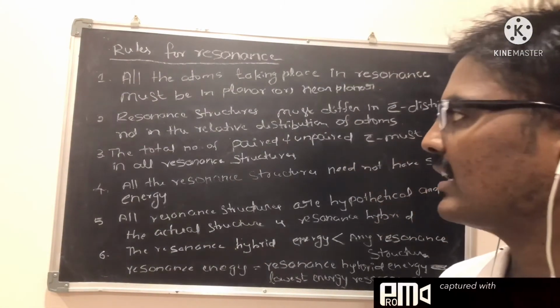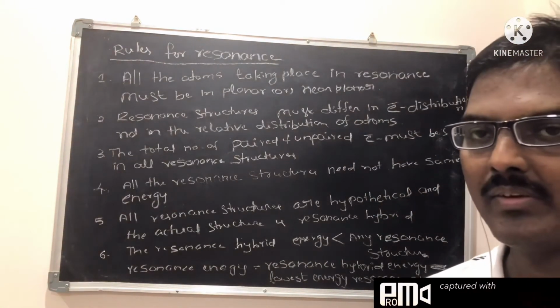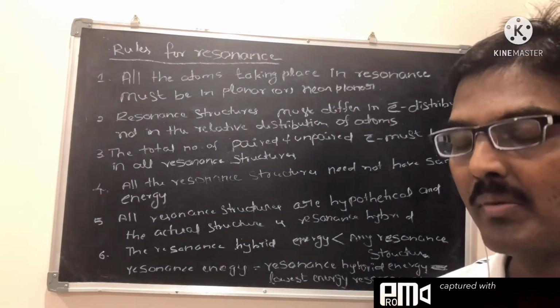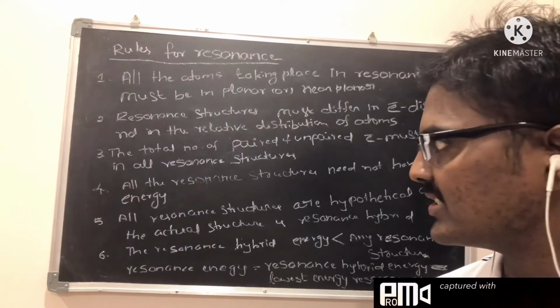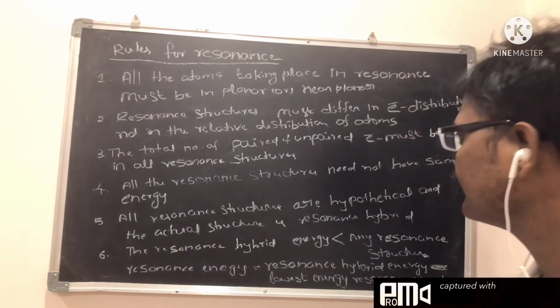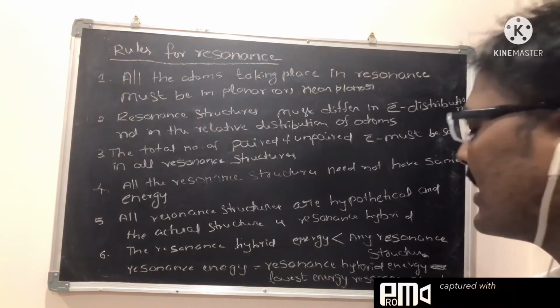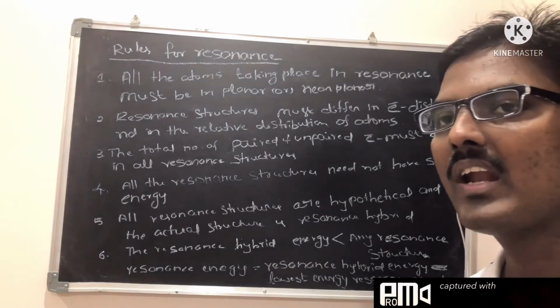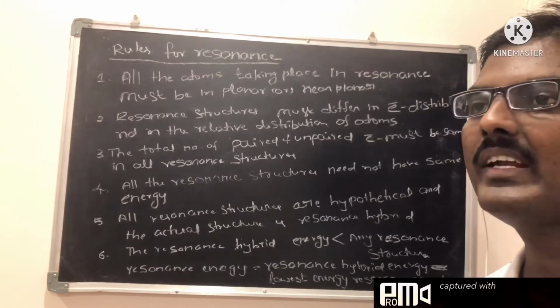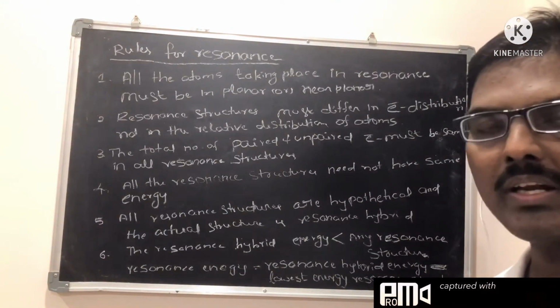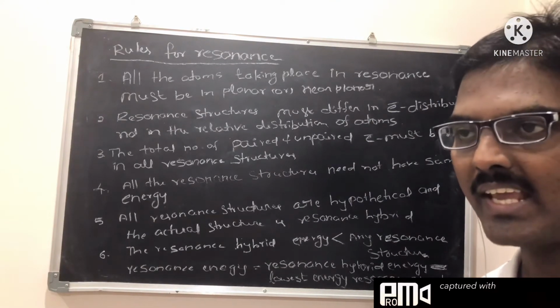The third one is that the total number of paired and unpaired electrons must be the same in resonance structures. The fourth one is that the resonance structures need not have the same energy. Different forms have different energy, but the electronic distribution is the same.